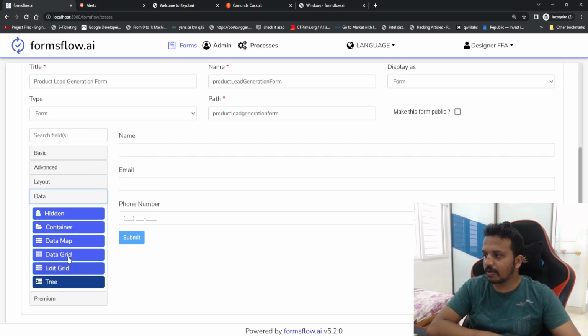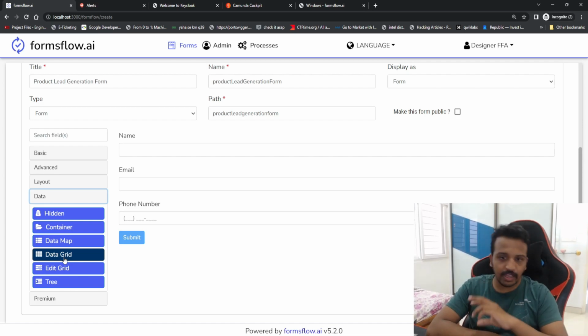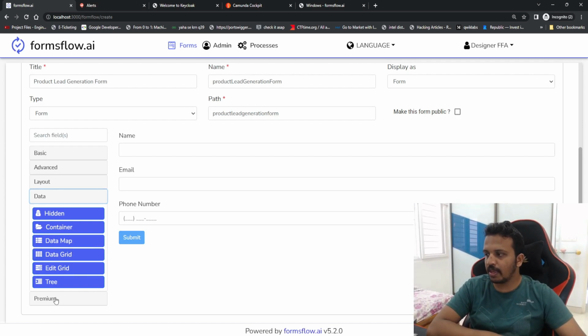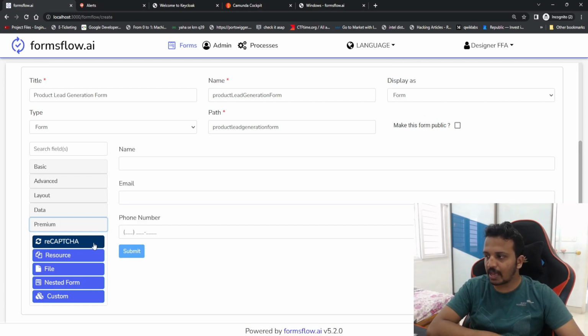And then data, if I see, okay, so here again I can see tree hierarchy. We will give it a try. I think this is very interesting, so we'll give it a try in different use cases. And then the premium, okay, so we have captcha, resources, file, nested form, all such things are available. If I try to use it, it is visible, but I cannot make functional use of it. So just to get the knowledge that these are available, but I can use them only in the premium version.